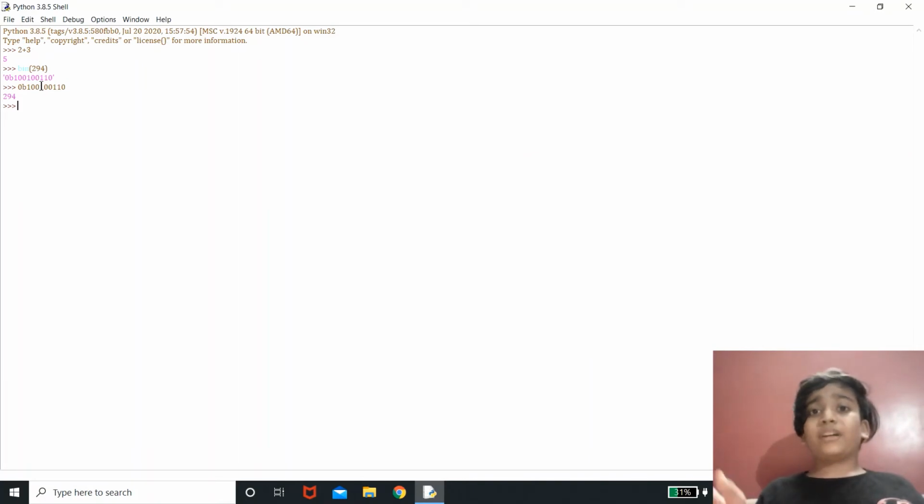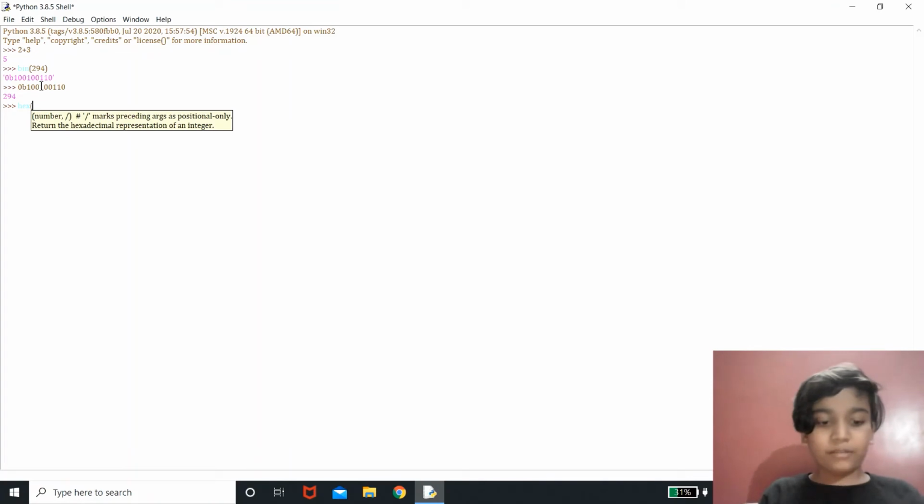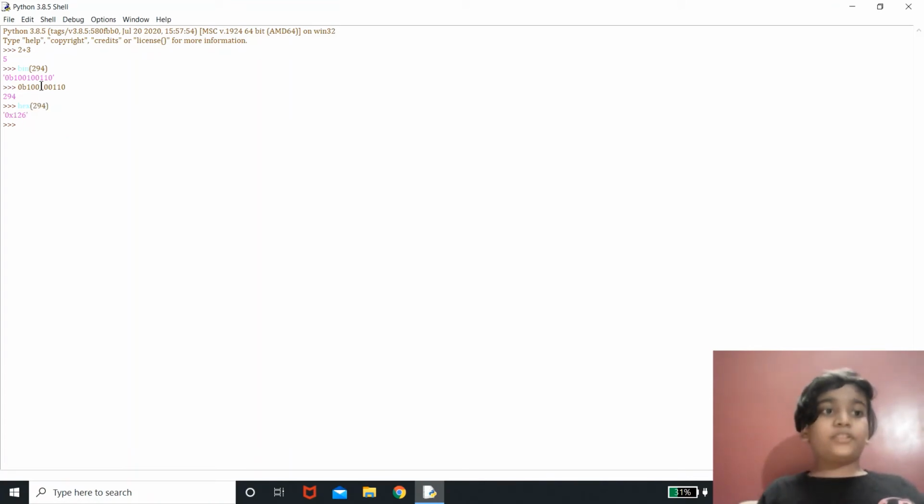Now if I want to convert a decimal format into a hexadecimal format, we can use a built-in function called hex and just pass the number 294. So it's 0x126. So 0x again represents that it's a hexadecimal format of 294. And if I write 0x126, it's 294 when it gets converted into decimal format.